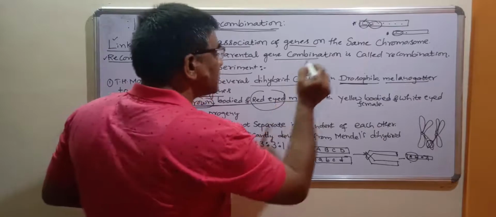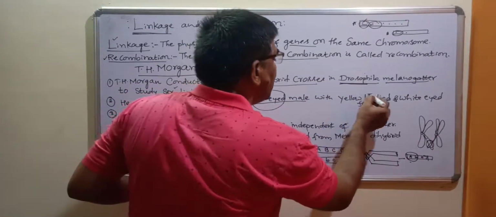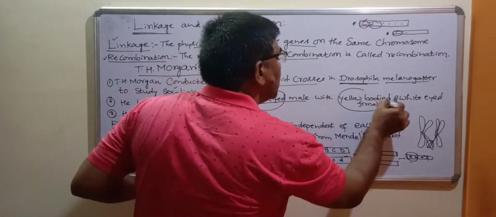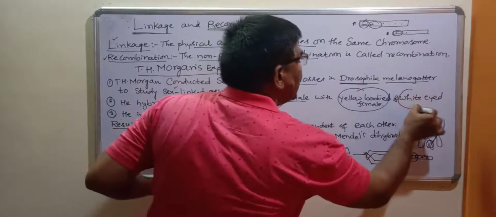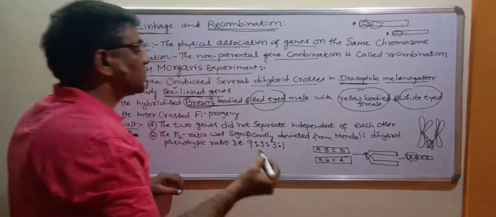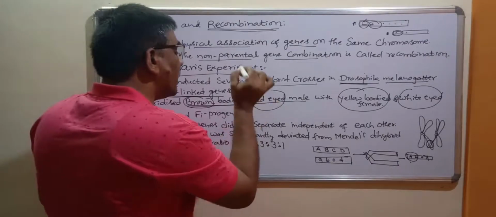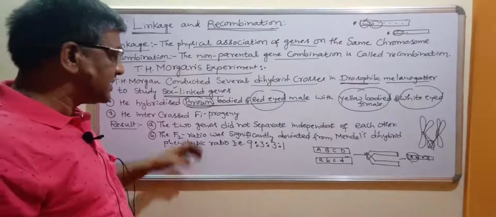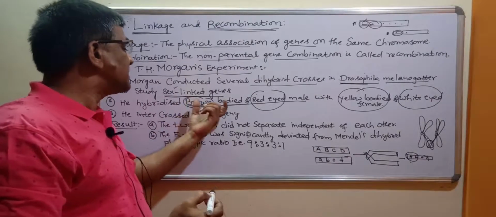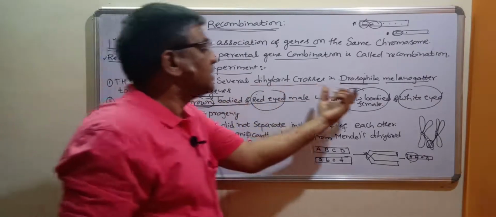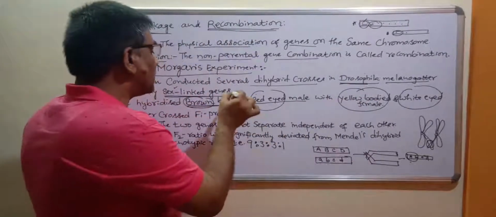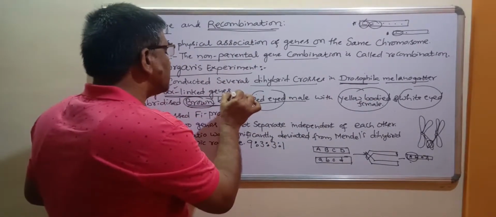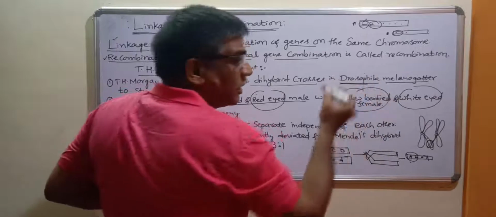This male is crossed with another female having a yellow body with white eye. So now he considered this the wild type or dominant one, and this a mutant type. He considered it as a dominant one and the other as a recessive one, or otherwise the wild type. Generally we will use the word wild type, and the other is the mutant.